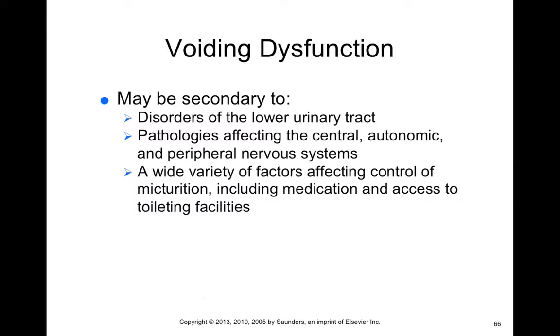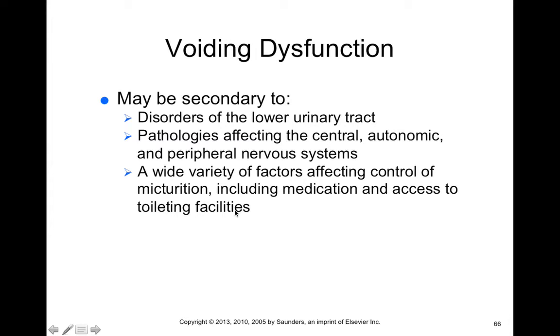So the first one we're going to talk about here is voiding dysfunction. Voiding dysfunction basically just means improper urination, so urination when unnecessary or undesired, and it could be secondary to other disorders of the lower urinary tract. Basically, they're often going to be from pathologies that affect the central, peripheral, or autonomic nervous system, since urination requires a little bit of all three, since it is both a reflex and a voluntary system. But there are a wide variety of factors that affect the control of micturition, things like medication and access